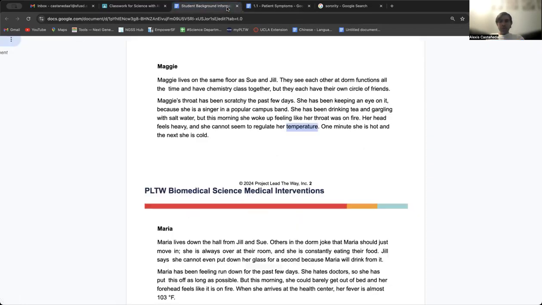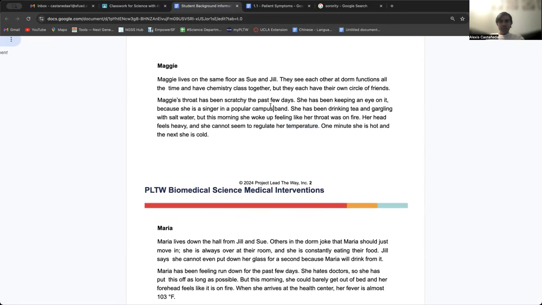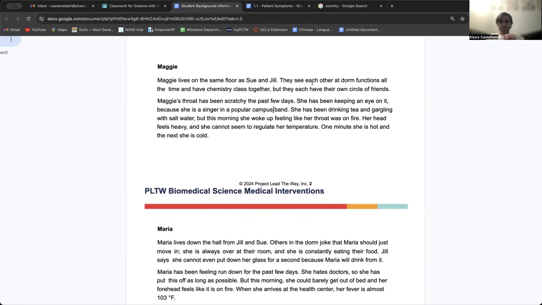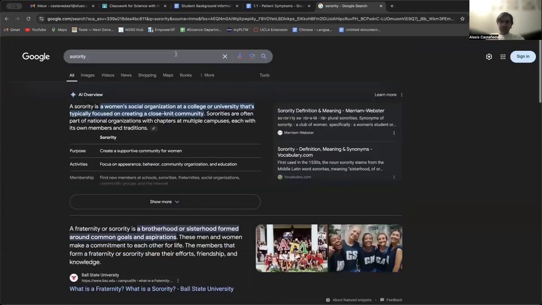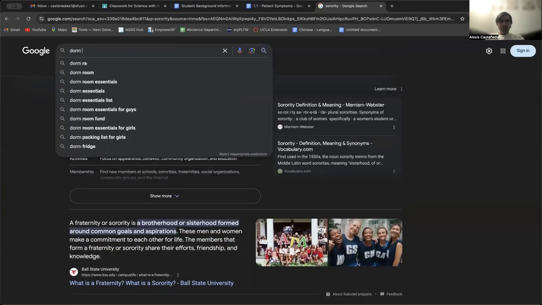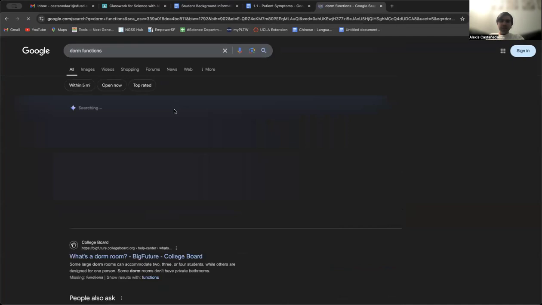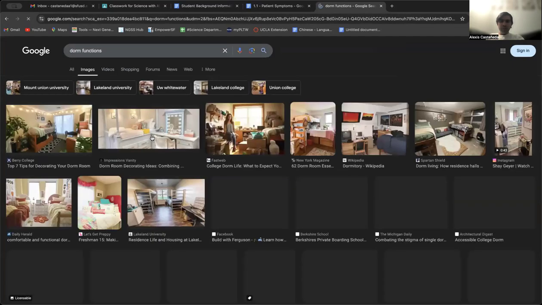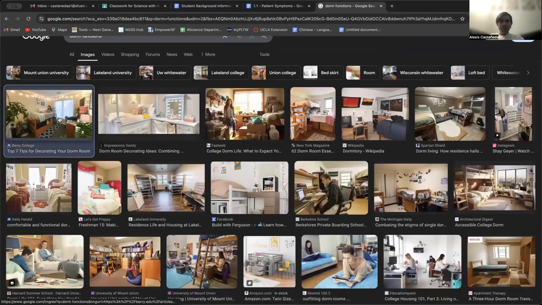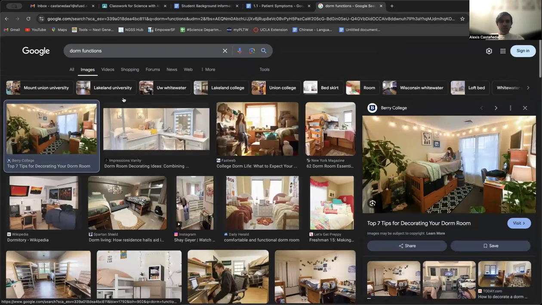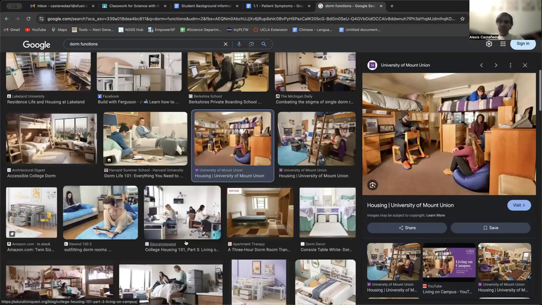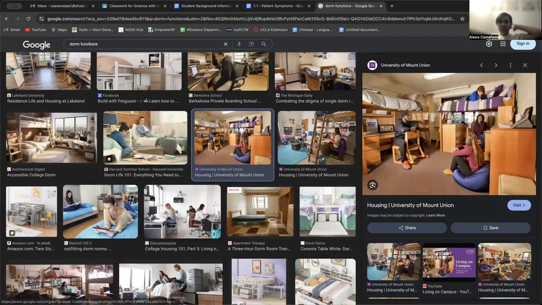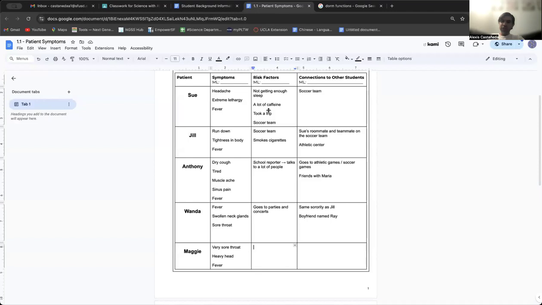So what are her risk factors? What are things that make her more likely to be sick? Let's see. They see each other at dorm functions all the time and have chemistry class together. Dorm functions may not be super clear. They can be a lot of things, like little gatherings in common spaces where people hang out together, people who live in the same building. A dorm is kind of like an apartment for college students.